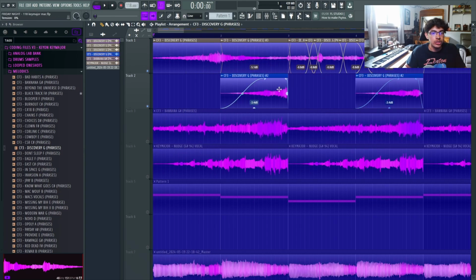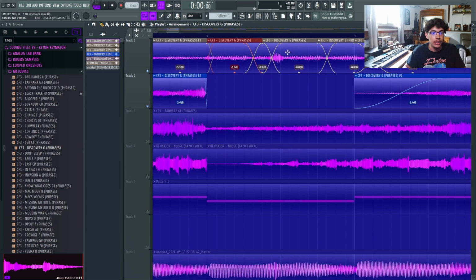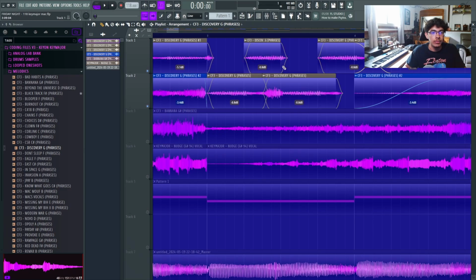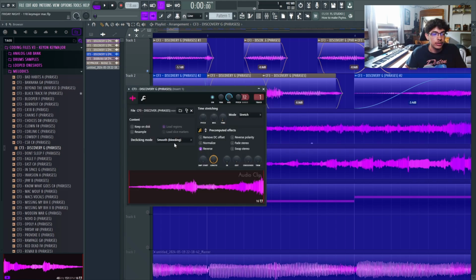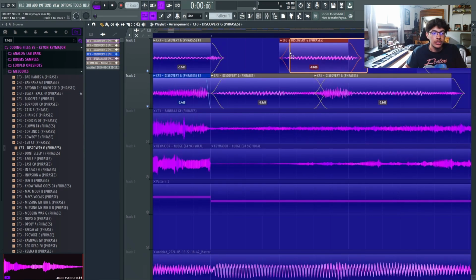I have the original same phrase over here. I copied it over. All I did is I chopped it up into two parts, and then in between I added another two chops to, like I said earlier, blend them together, and I have everything be very harsh. And another thing I did is for the declicking mode, I have almost everything on smooth, so it has these little fade in and fade out automation on it, so you can see it's all blending well and nothing's clicking.